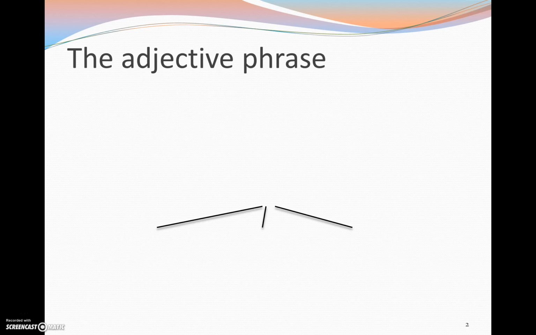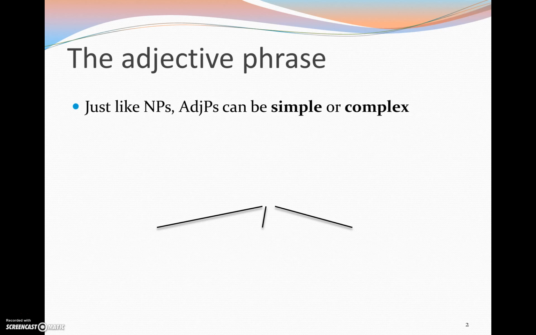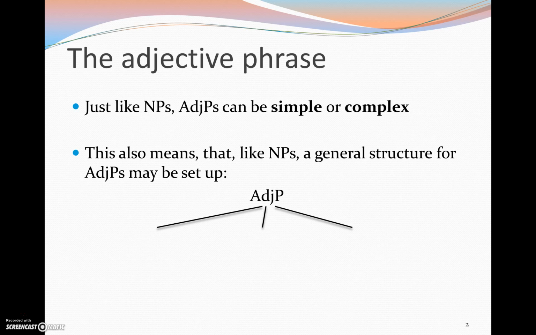Today's topic is the adjective phrase. Just like noun phrases, adjective phrases can be simple or complex. Simple adjective phrases contain one adjective only, and complex adjective phrases contain one adjective plus a pre- or post-modifier. This also means that, similar to noun phrases, a general structure for adjective phrases may be set up like this. We can see we have the head position in the middle, and then we have two optional positions, the pre-modifier and the post-modifier.